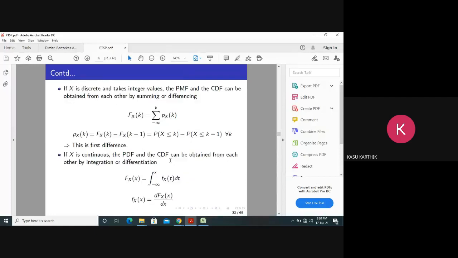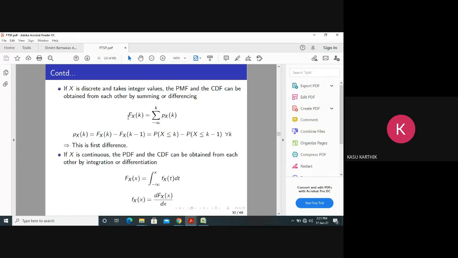Now this is very important. Here we are seeing how to find the PMF or PDF from the CDF or vice versa. If x is discrete and takes integer values, then the PMF and CDF can be obtained from each other by summing or differencing.